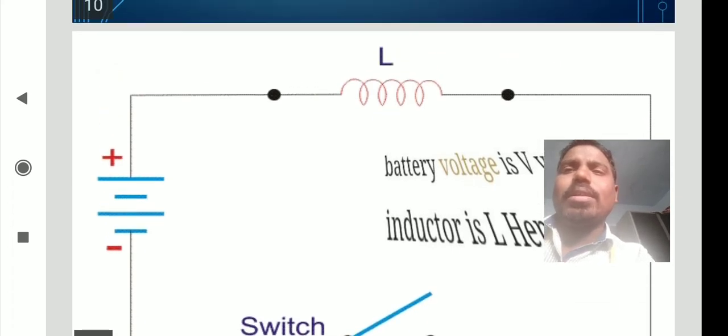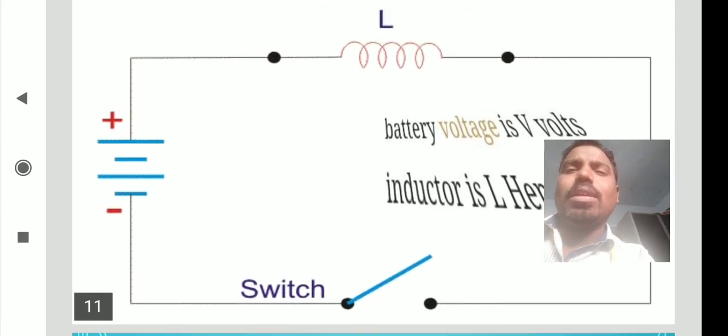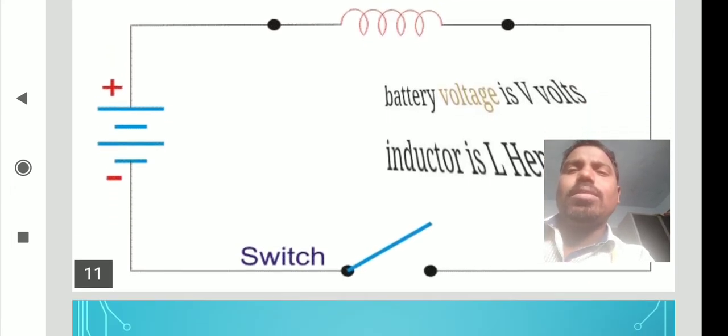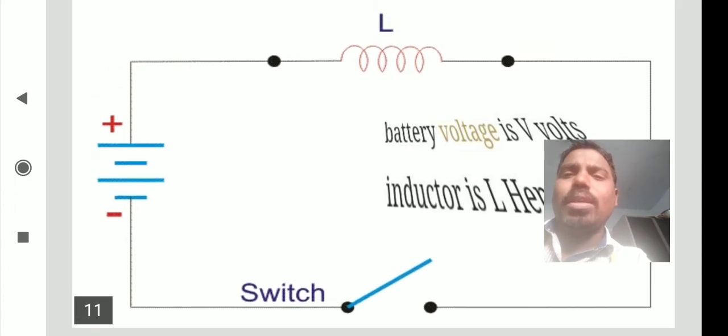The inductor is connected to the positive terminal of the battery. V is the battery voltage, measured in volts. Inductance is measured in Henry units. You can see here there is a battery, an inductor, and a switch.